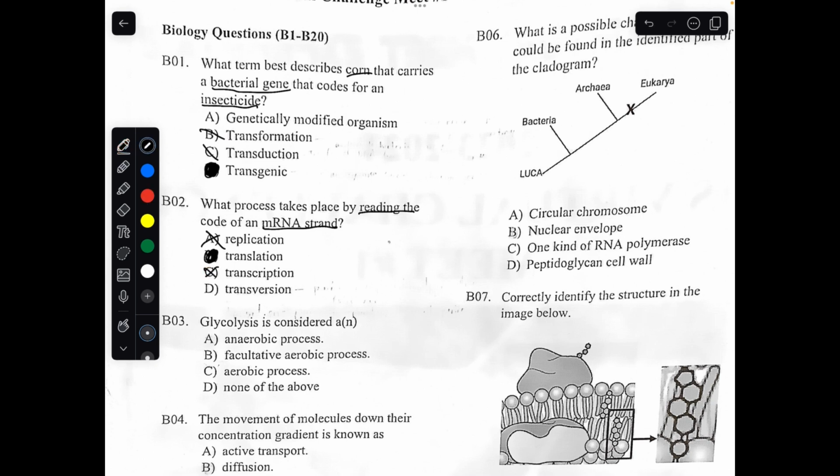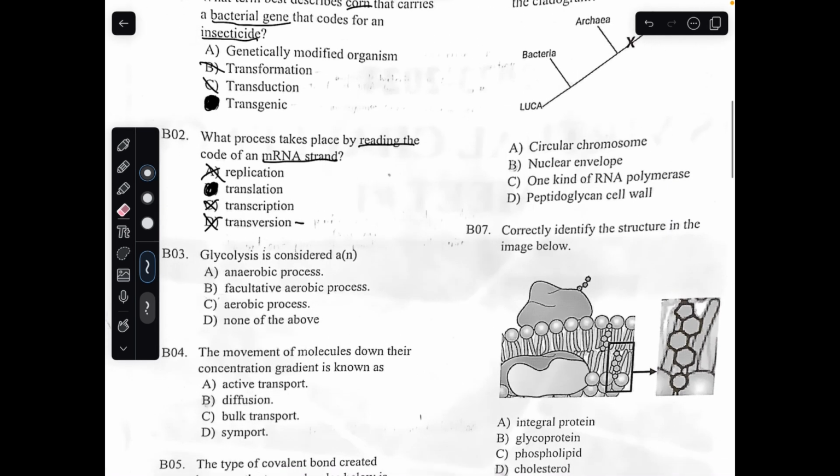So it's not that. Transversion is when you're turning a purine into a pyrimidine or a pyrimidine into a purine. The purines are guanine and adenine. The pyrimidines are cytosine and thymine. Transversion is when adenine becomes thymine, or thymine becomes adenine, or thymine becomes guanine, or essentially when a purine becomes a pyrimidine, or a pyrimidine becomes a purine. That's not what's being talked about either, so the answer will be B for number 2.